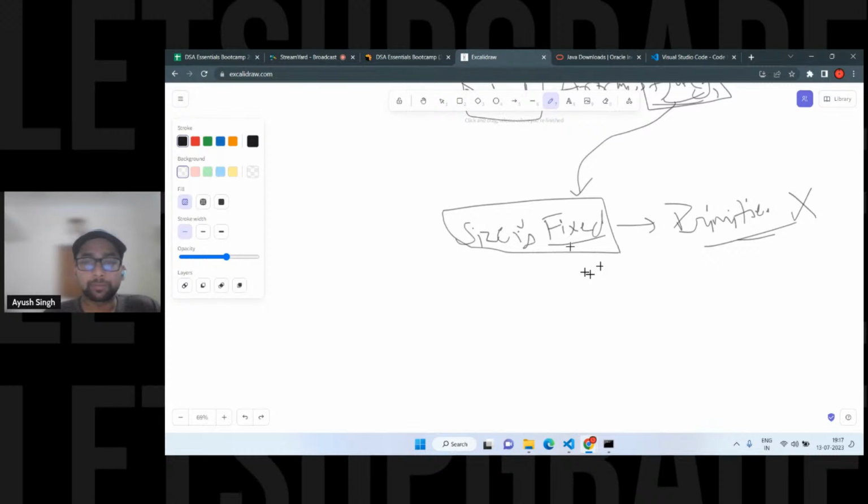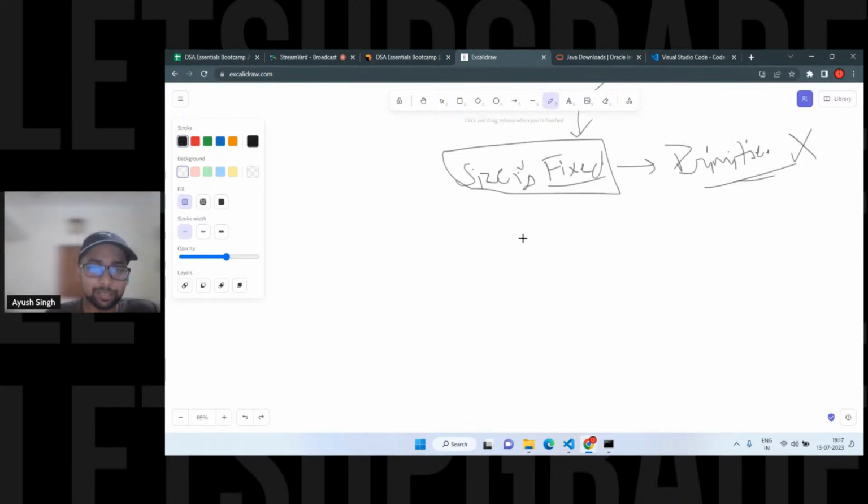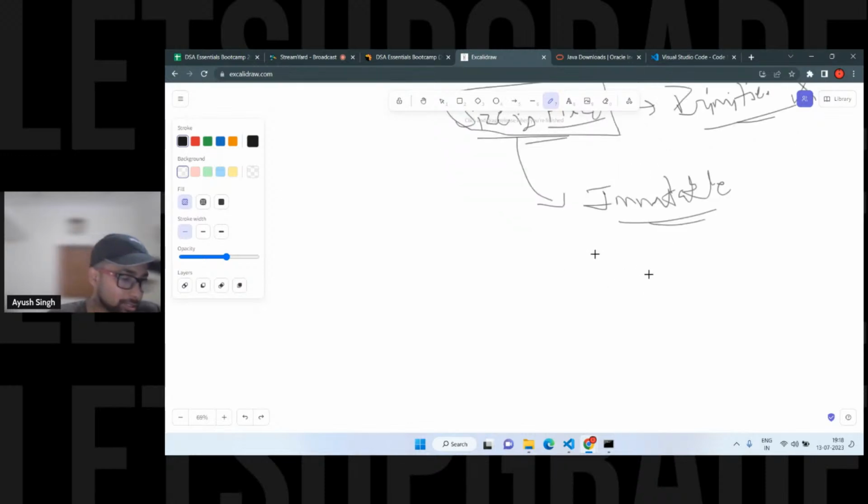So see, size is fixed, which is kind of primitive, right? It should be primitive, but it is not. I'll tell you the reason. For those who don't know, string is a class. Integer is also a class, in which you are using that int, that is a data type. So that's one of the reasons. But the other reason is that string is a class, but the size is still fixed. So that's kind of strange about the string class. The size is fixed and it is immutable just because of this part only. And one more thing is it's storing the same memory references.